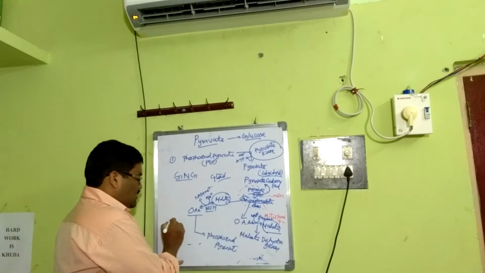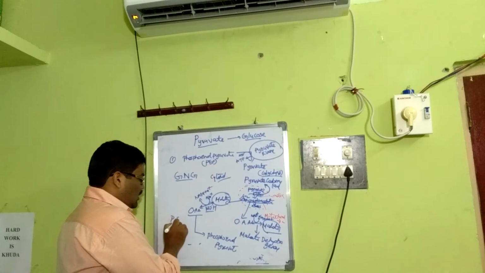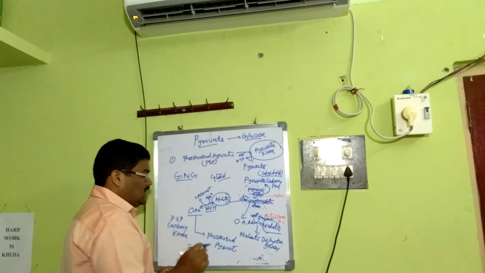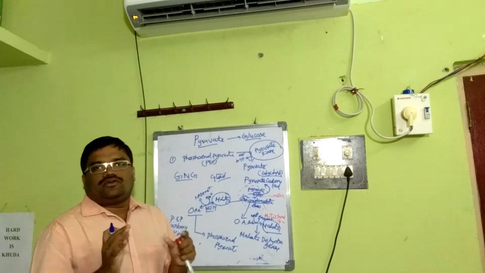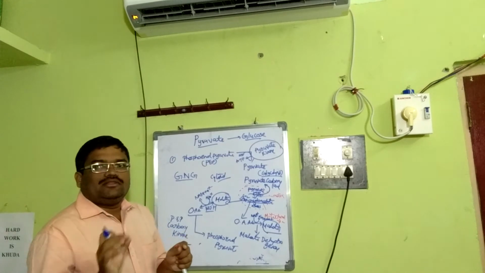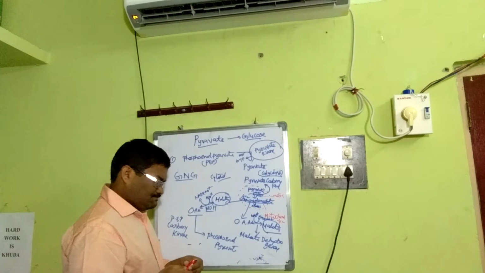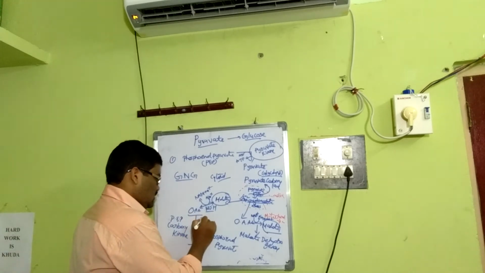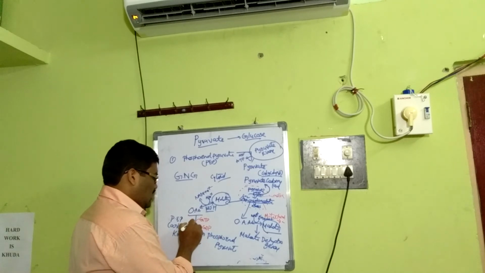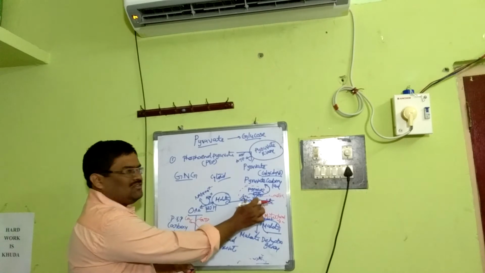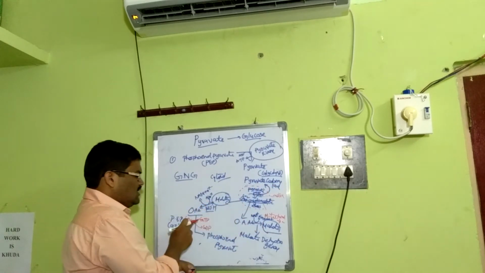How? By means of phosphoenol pyruvate carboxykinase. Here ATP is not utilized; GTP will be utilized here, and the carbon dioxide which was fixed by the carboxylase enzyme will be liberated here.